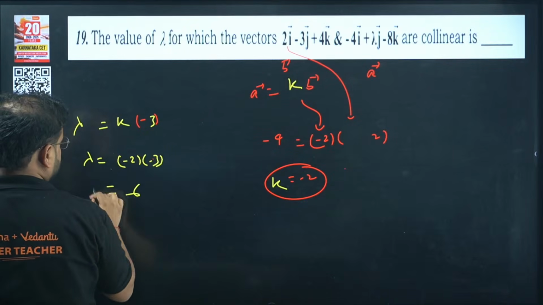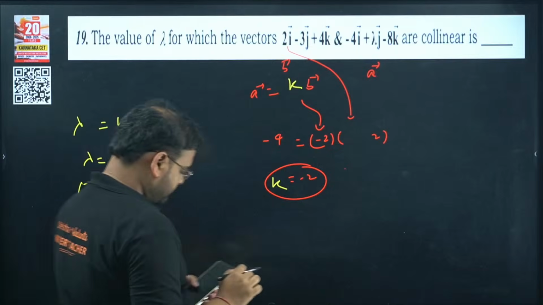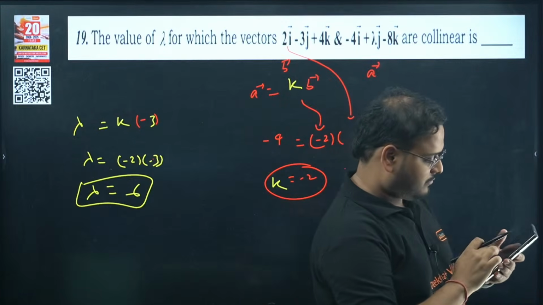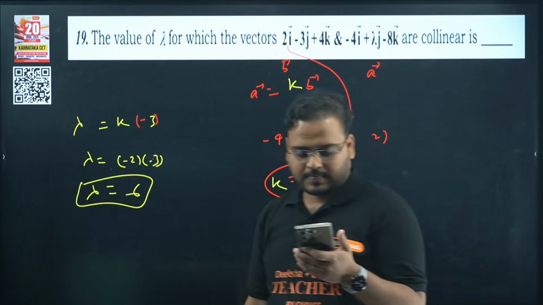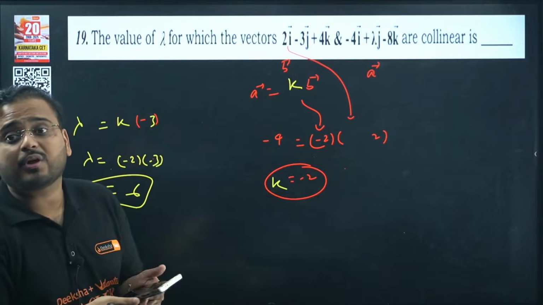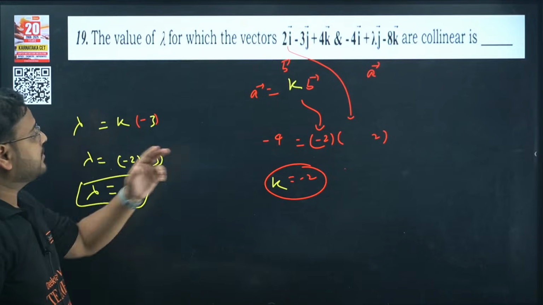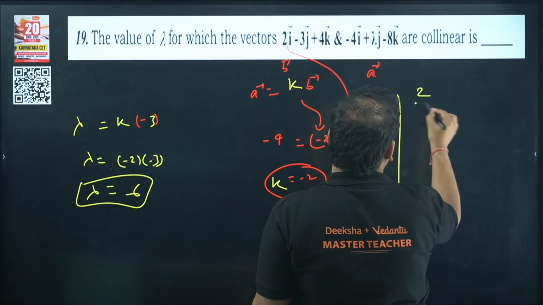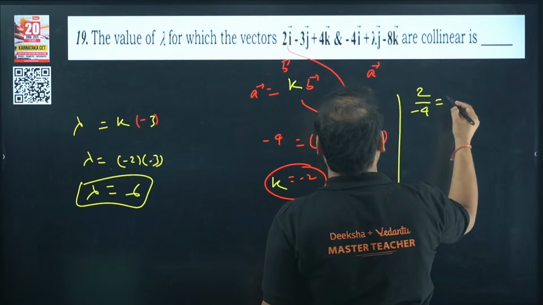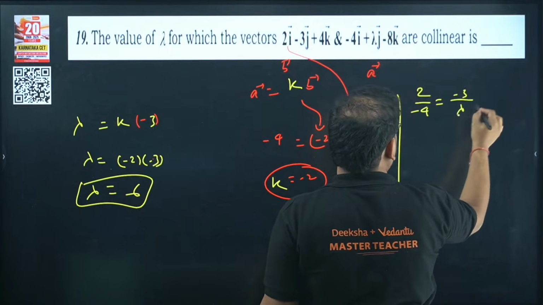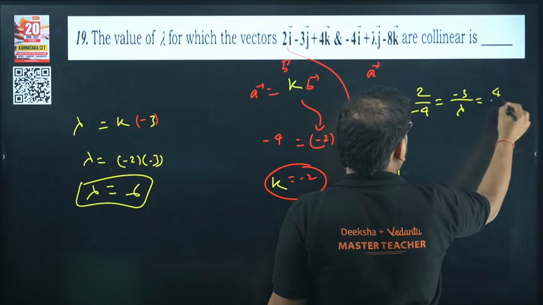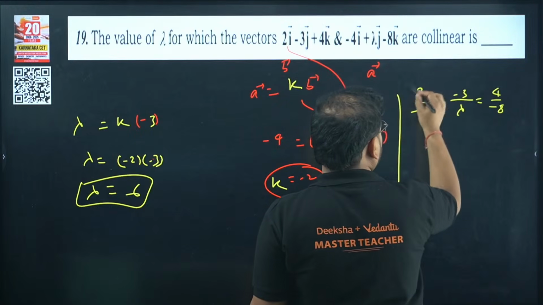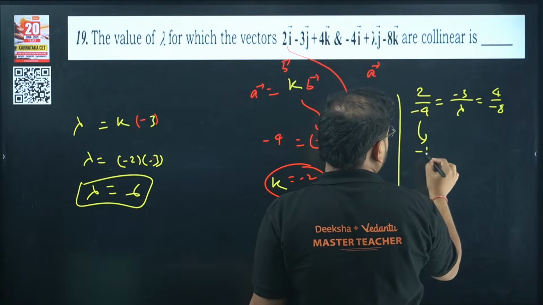Answer is 6. Lambda value is 6. Yeah, all of you got it. Okay, wrong. Check here the ratio. Even if you check the ratio way, what is this? 2 by minus 4, minus 3 by lambda, and over here 4 by minus 8. This ratio is nothing but minus 1 by 2.